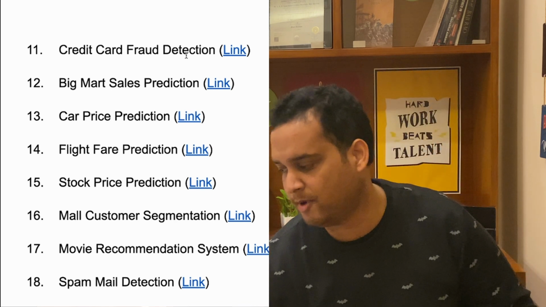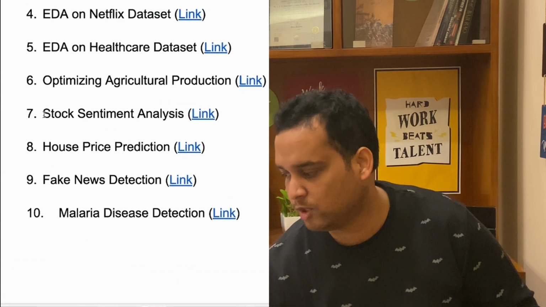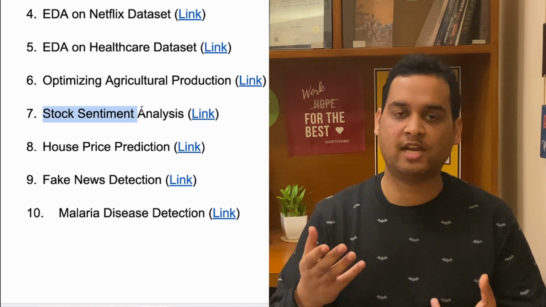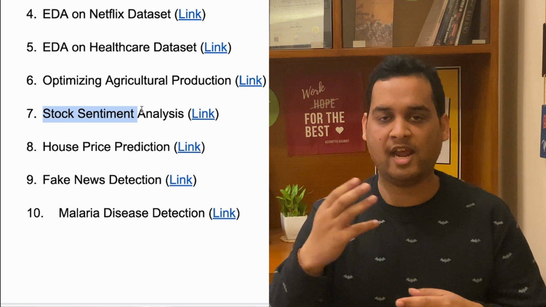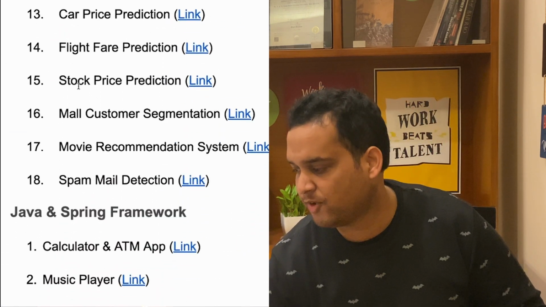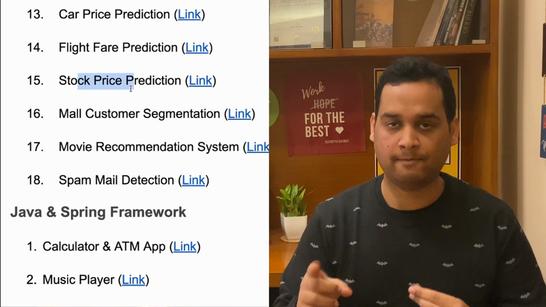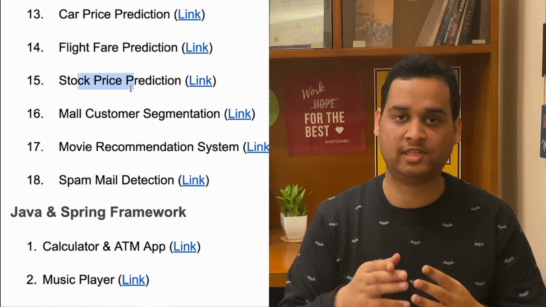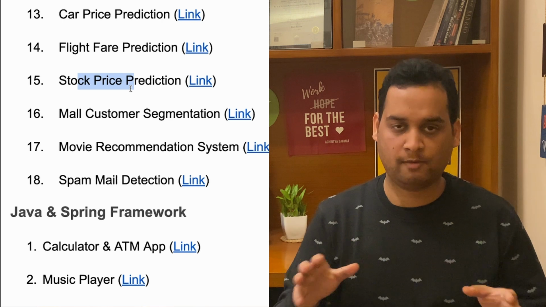Earlier we discussed stock sentiment analysis. In this you will be analyzing the news, sorry, not the tweets, news which is on some of the stocks, and you will identify whether it is positive or negative. This is a simple one. And in this 15th project you are going to predict the price using LSTM. This is a very complicated and major project that you can make. A whole tutorial of it is like 1 hour and 45 minutes. So it's a complex project.